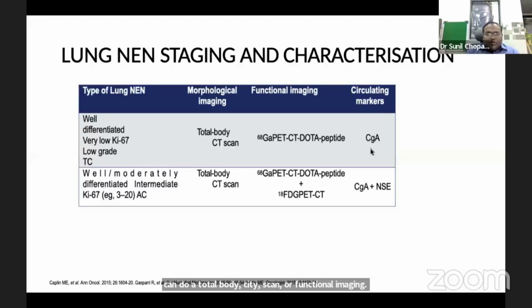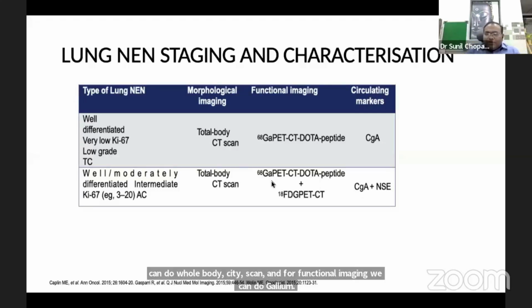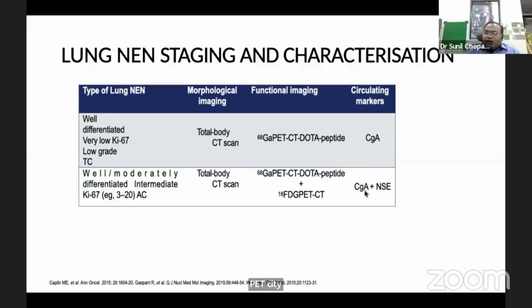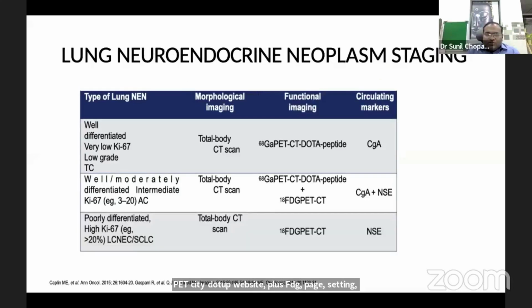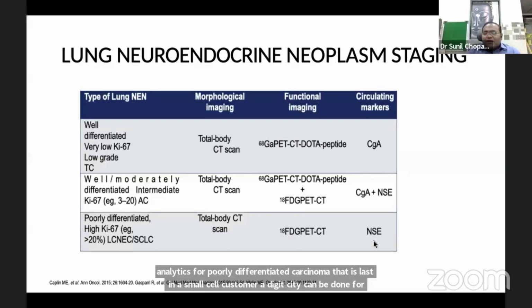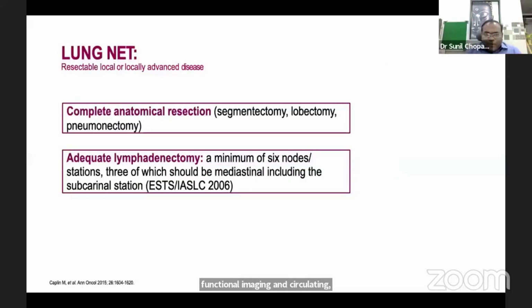Circulating marker is chromogranin A. Moderately differentiated or intermediate grade, Ki-67 3 to 20, atypical carcinoid: for morphological imaging, a whole body CT scan, and for functional imaging, gallium PET-CT DOTA peptide plus FDG PET-CT. Circulating markers are chromogranin A and neuron-specific enolase. For poorly differentiated carcinomas, that is large cell and small cell carcinoma, FDG PET-CT can be done for functional imaging, and the circulating marker is neuron-specific enolase.